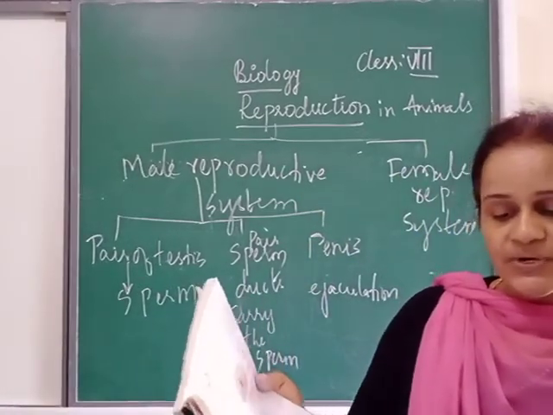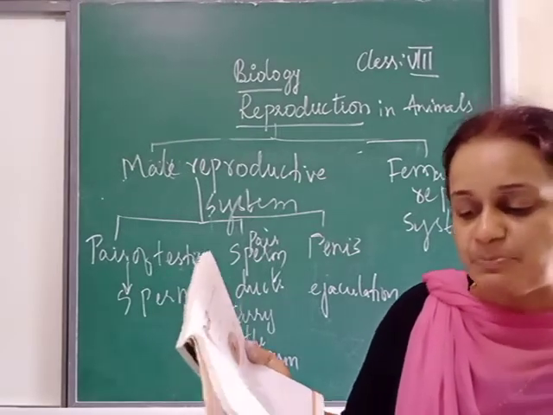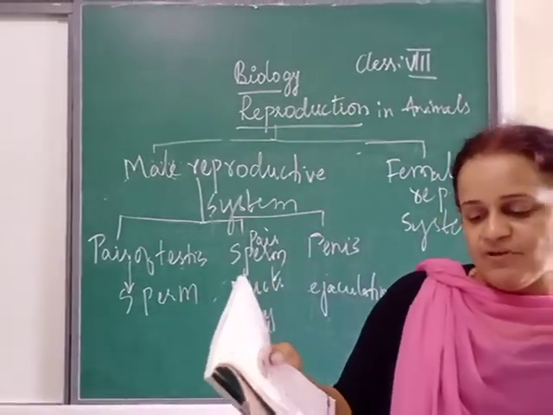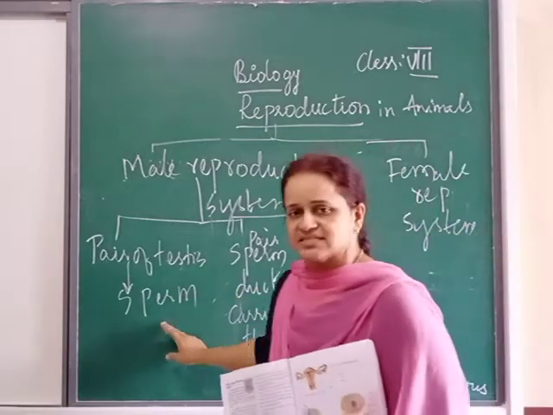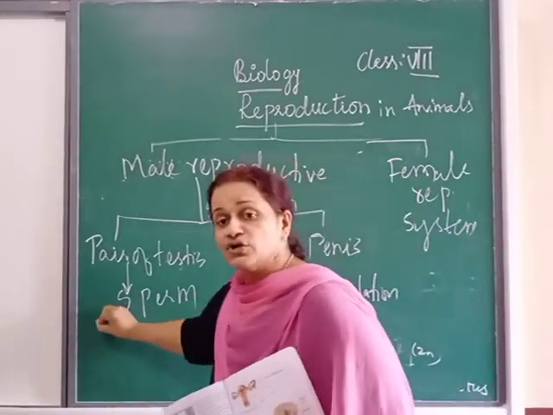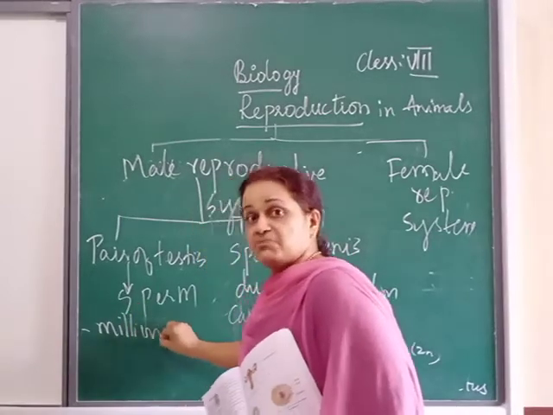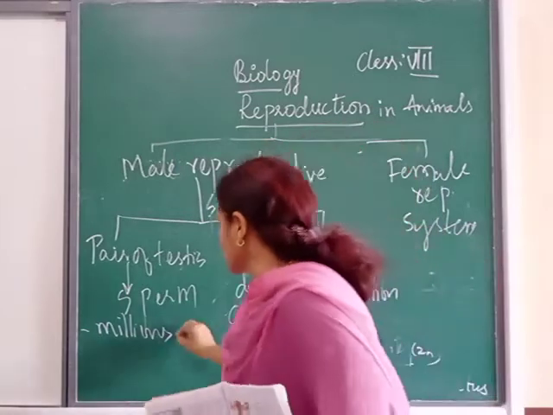Now you just look at that figure 8. In figure 8, you have the figure of the human sperm. Okay, the human sperm diagram is there. When you look at human sperm, remember, sperm is produced by the testis, and not one or two. Remember, how many sperms are there? Millions. Millions of sperms are produced. And remember, they are microscopic.